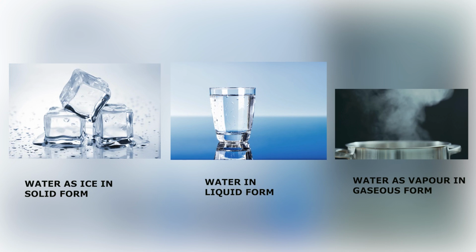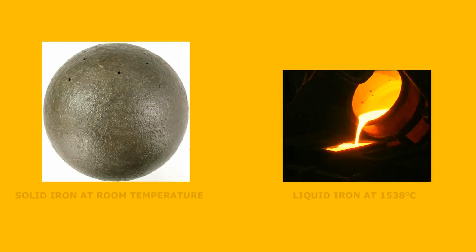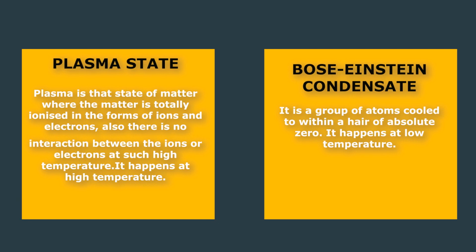Not only water but other matters also exist in these three states. For example, iron is solid at room temperature and it becomes liquid at 1538 degrees centigrade. It gets converted to gas at 2862 degrees centigrade. There are two other states which exist at extreme temperatures. At very high temperature, matter gets converted to plasma state and at very low temperature, it acquires Bose-Einstein condensate.